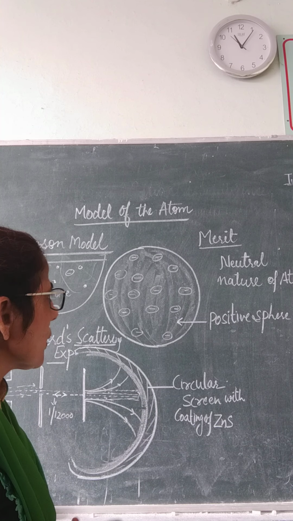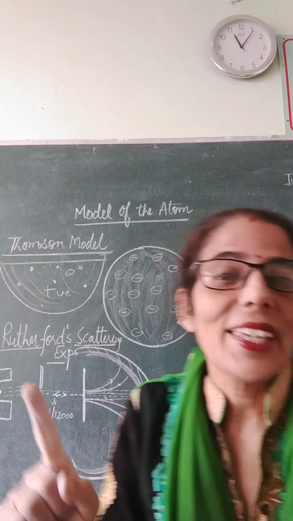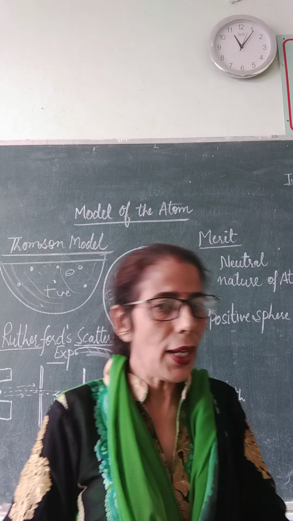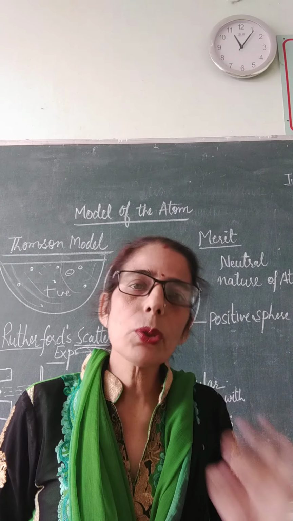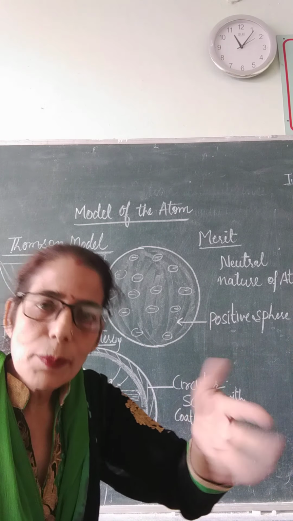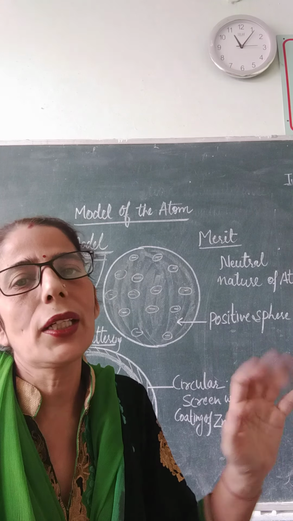What was the merit of this model? First of all, anyone who makes the start is the leader. So he was the leader who proposed the very first model of the atom. He also could explain the neutral nature of the atom. Means as much as the positive charge inside the atom, the same is the amount of the negative charge.